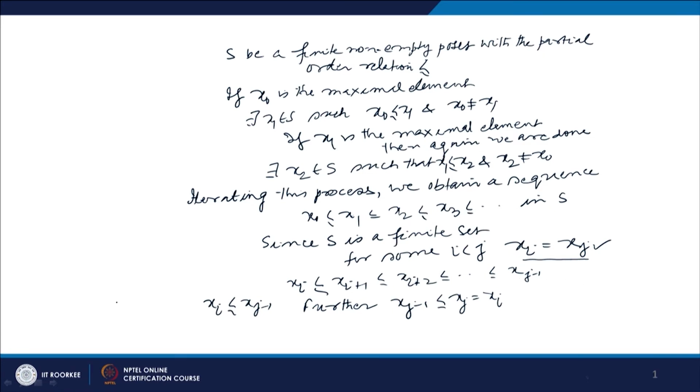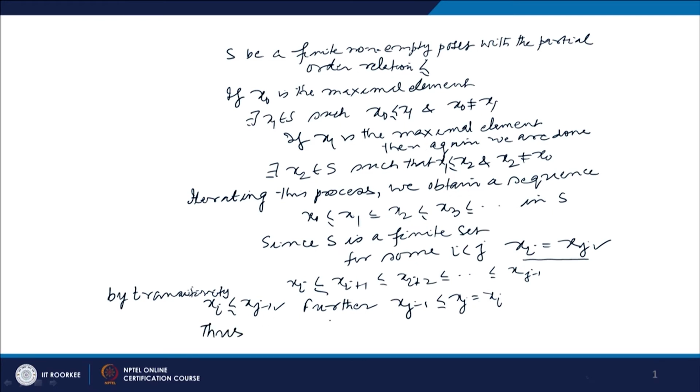So by transitivity, x i precedes x j minus 1. Further, x j minus 1 precedes x j and x j is equal to x i. So we have x j minus 1 precedes x i.